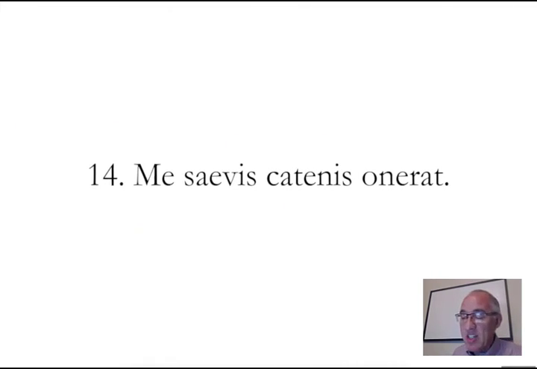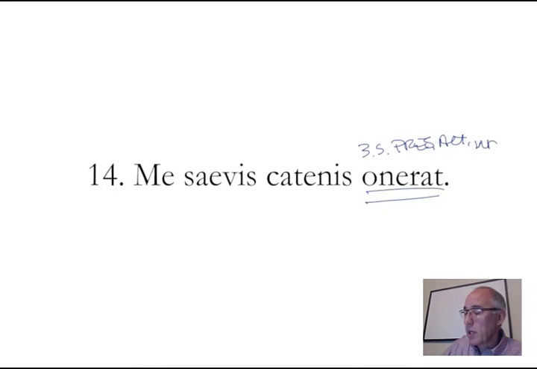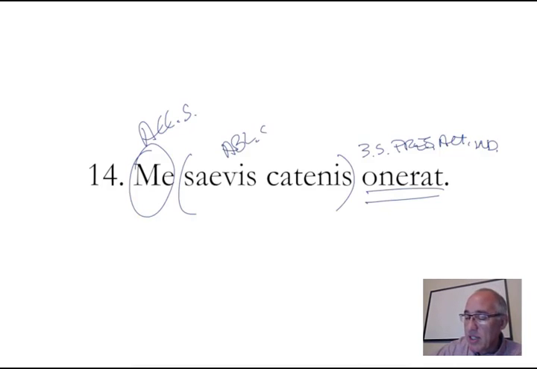14. Me saevis catenis onerat. This is a tricky one. But let's keep going with the verb onerat. Here's our verb. Underline it twice. Third person singular, present, active, indicative. He burdens who or what? Me. This is the accusative, singular. And then this little phrase right here, ablative, in this case it's plural, feminine. He burdens me with savage chains. Where's the with, you may say? Didn't have it. Didn't use it.